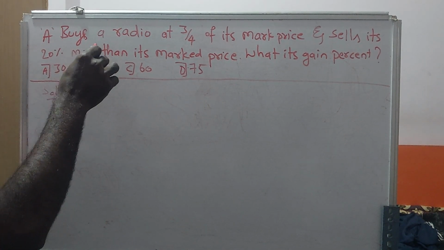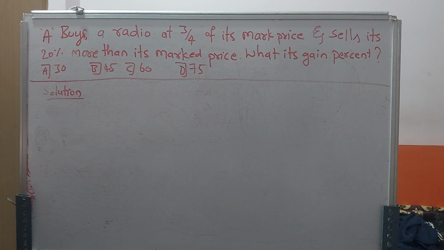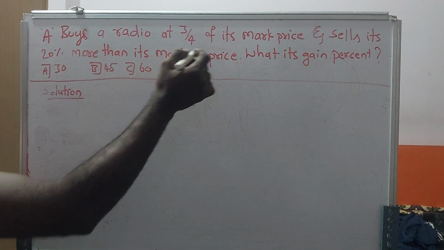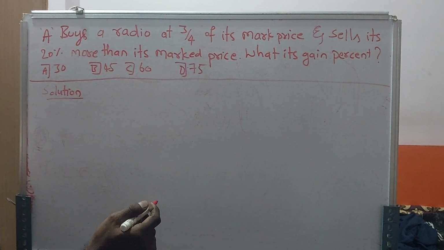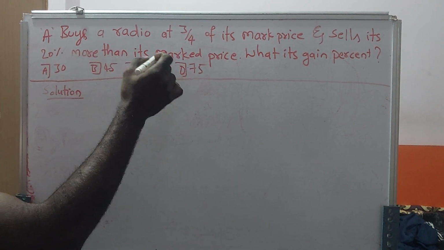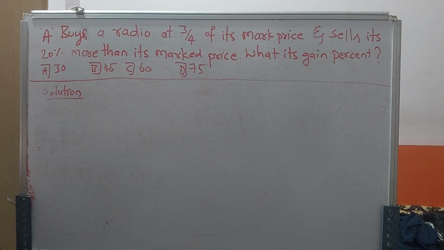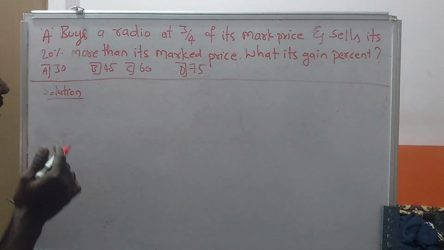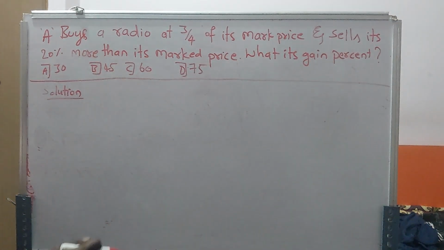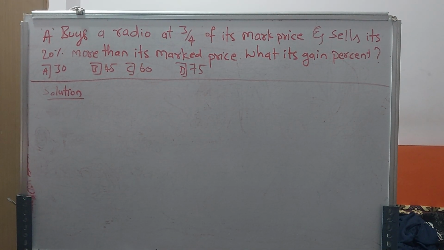A person buys a radio at 3 by 4th of its mark price. The mark price means, when you buy some component, the selling price that is written on that component, that is called a market price. Of that mark price, you get 3/4, that is, 3/4 of its market price, right, and sells it at 20% more than its market price. What is the gain percent, right? See, the options are given: A, B, C, D are given as 30, 40, 60, 75, right?